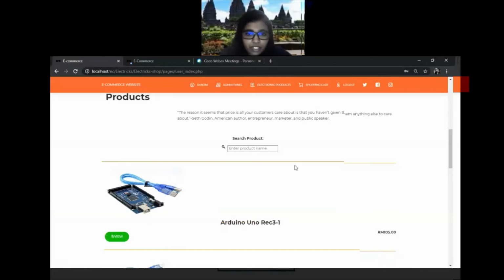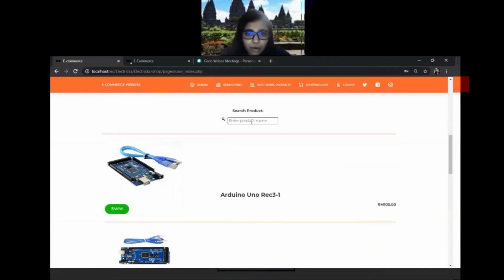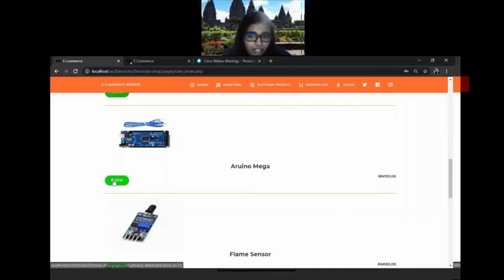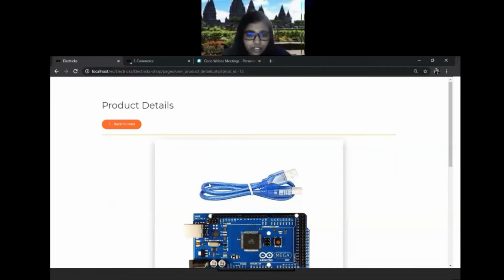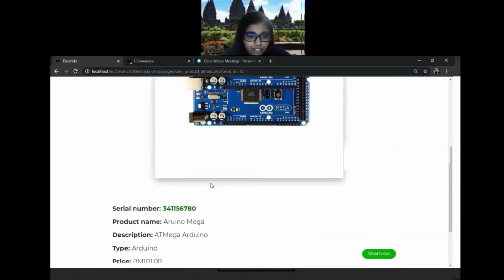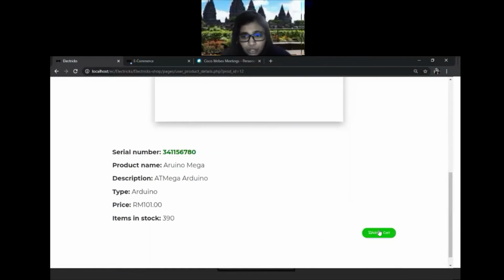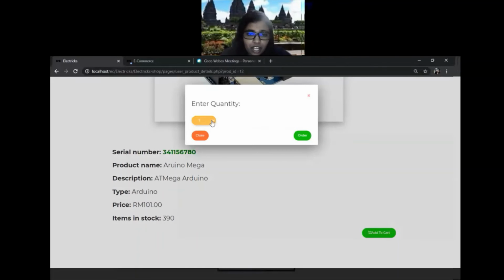The customer can also search for a product by entering the product name in the search box. And they can click the view button to view the product. The customer can view the product. After viewing, if they want to buy the product they can click on add to cart. Then they may enter the quantity that they prefer. It can be 1 or 2. Then they have to click on the order button.